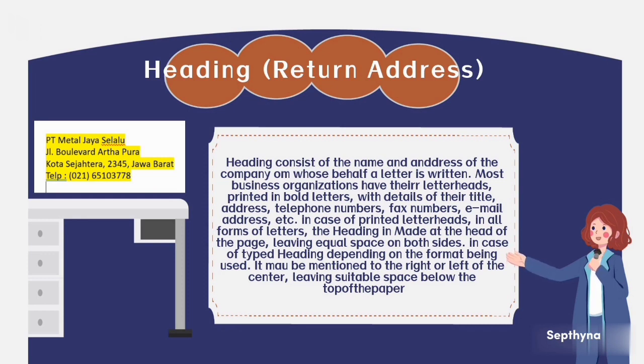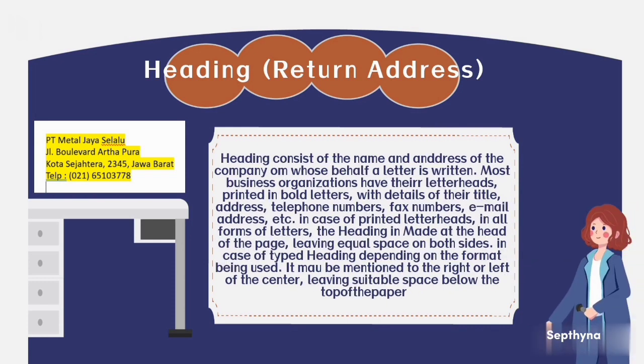In the case of typed headings, depending on the format being used, it may be mentioned to the right or left of the center, leaving suitable space below the top of the paper.